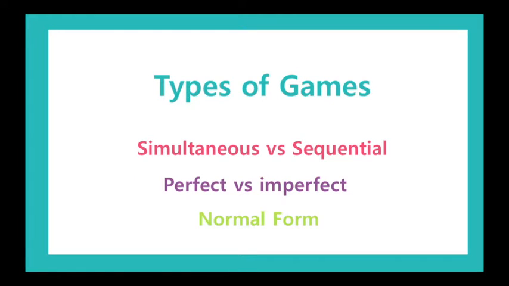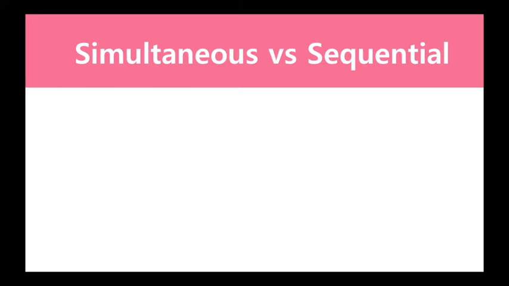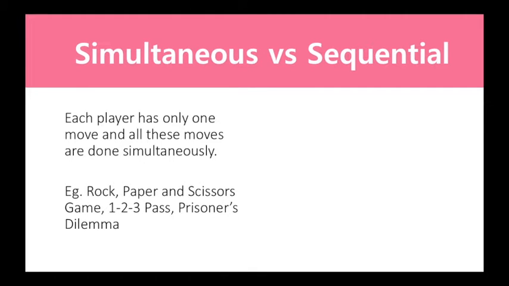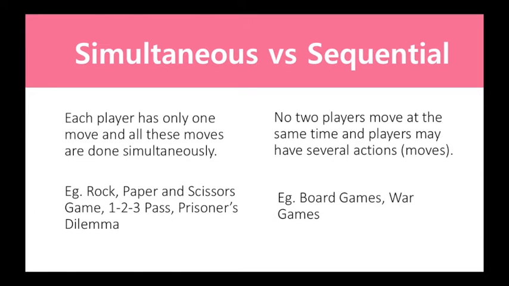So what are the different types of games? First would be simultaneous versus sequential, perfect versus imperfect, and normal form. Simultaneous versus sequential. For simultaneous, it means that each player has only one move and all of these moves are done simultaneously. Examples would be rock, paper, scissors, game 1, 2, 3 pass, and prisoner's dilemma. Sequential means, on the other hand, that no two players move at the same time, and players may have several actions or moves. Examples would be board games and war games.